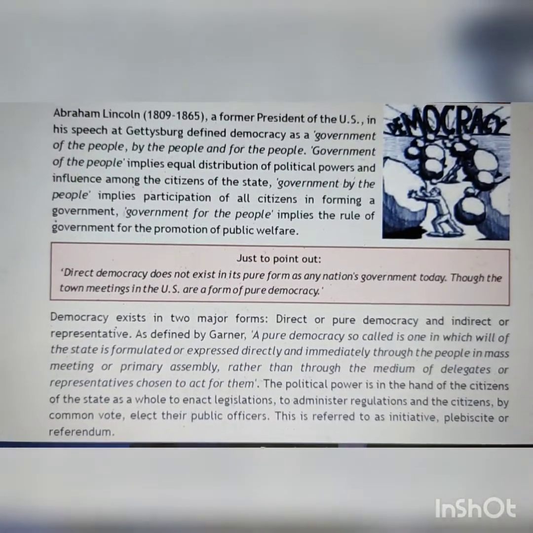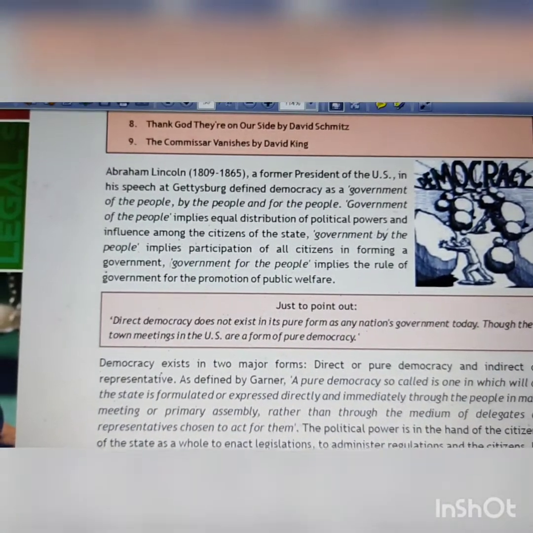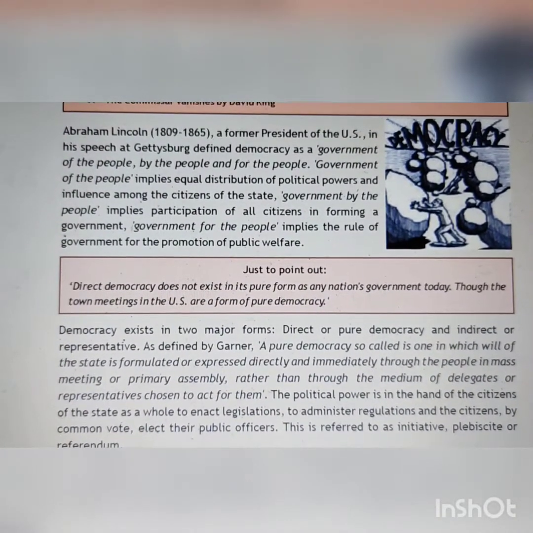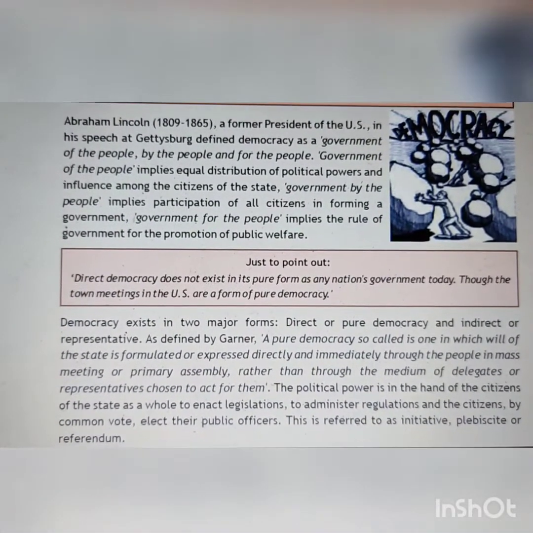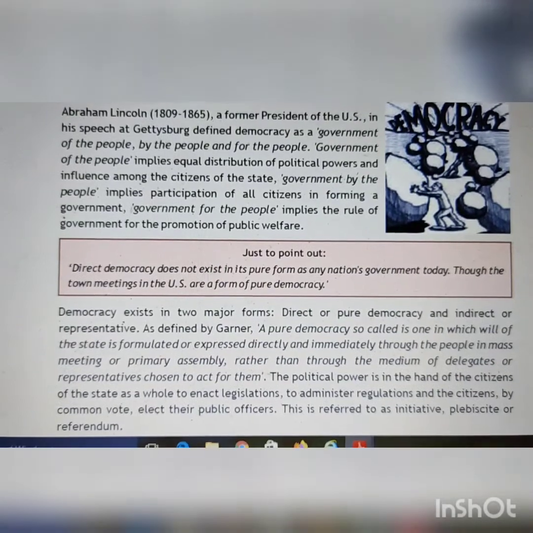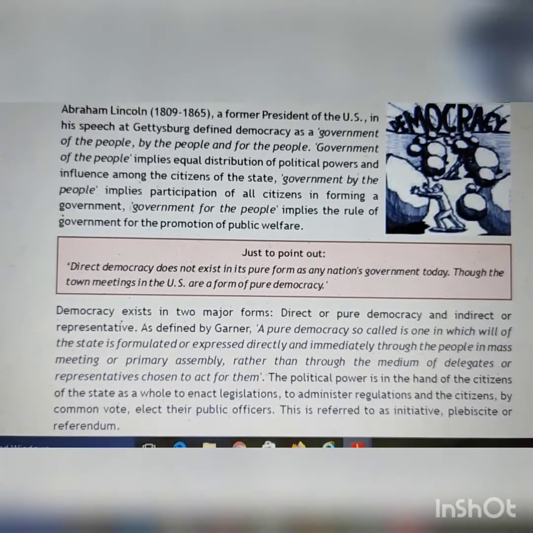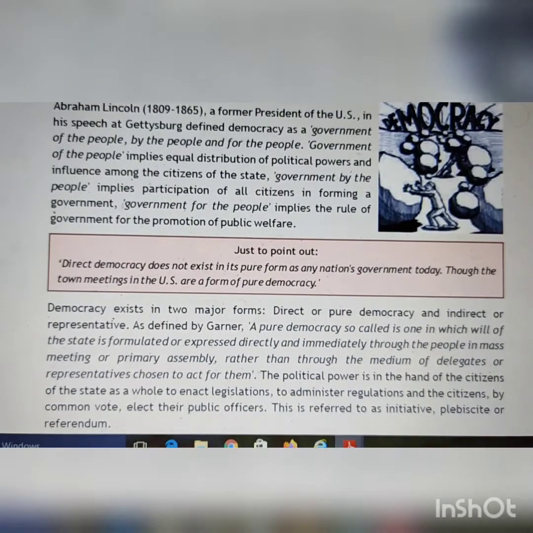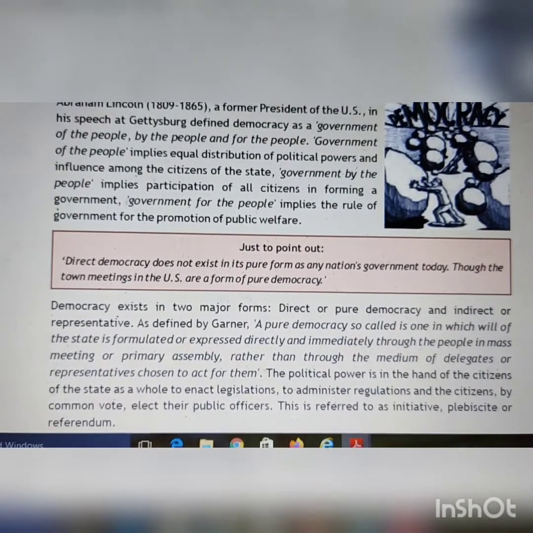So of the people means that the government will be responsible that whatever decisions it is taking are for the welfare of the people, and it gives equal distribution of resources or powers to all the citizens of the country. Government by the people means the government will be chosen or elected by the participation of all citizens in the elections that happen at regular intervals of time, and they will decide whom to give their vote, and that person will be the ruler, or will form the government. Government for the people means that obviously they will work for the welfare of the common public at large.